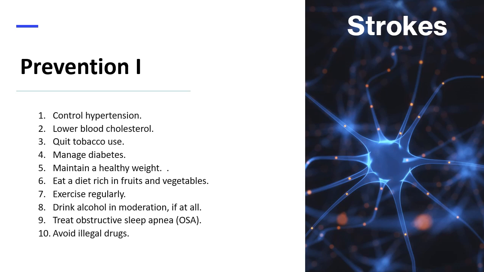9. Treat obstructive sleep apnea. Obstructive sleep apnea is associated with obesity and hypertension. And lastly, avoid using illegal drugs. Certain street drugs such as cocaine and methamphetamine are established risk factors for transient ischemic attack or stroke.